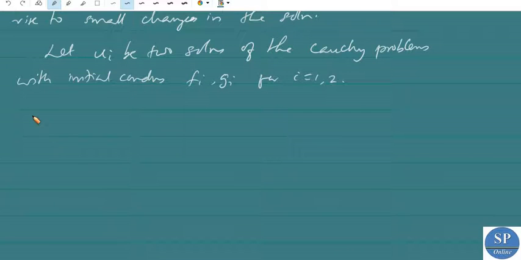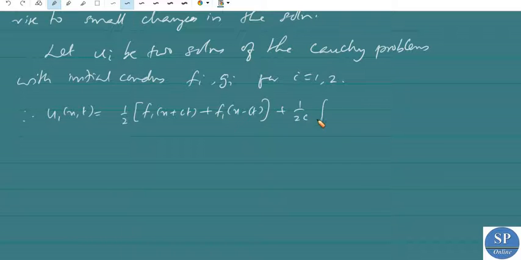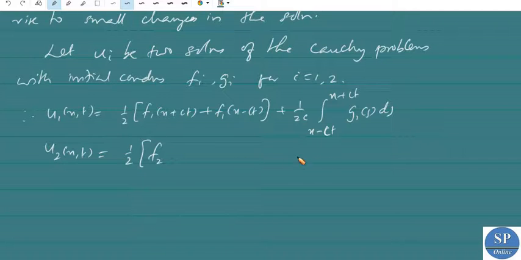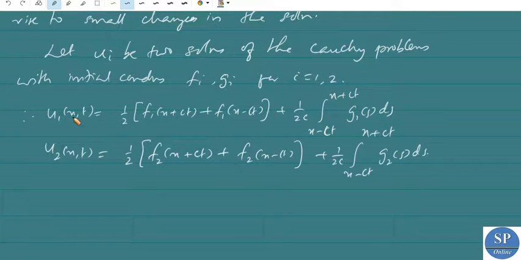Now therefore the solutions are given by: u1 of x comma t is nothing but 1 by 2 into f1 of x plus ct plus f1 of x minus ct, plus 1 by 2c into the integral from x minus ct to x plus ct of g1 of s ds, and u2 of x,t is nothing but 1 by 2 into f2 of x plus ct plus f2 of x minus ct, plus 1 by 2c into the integral from x minus ct to x plus ct of g2 of s ds. This is with f2 and g2. So these are u1 and u2.